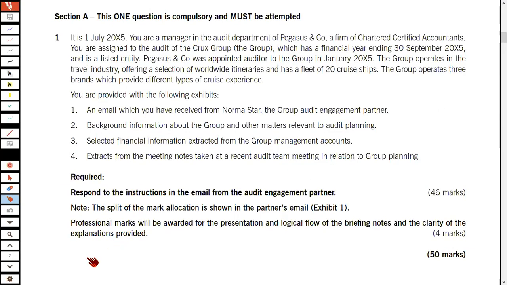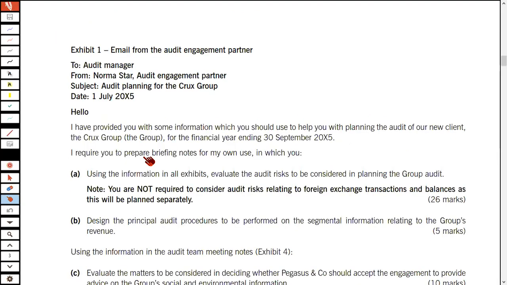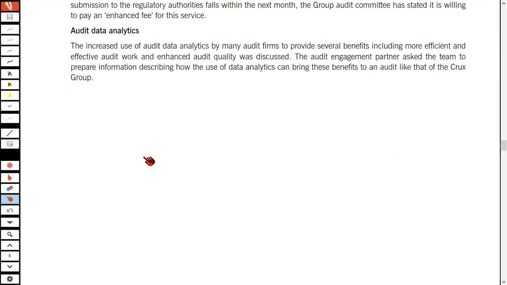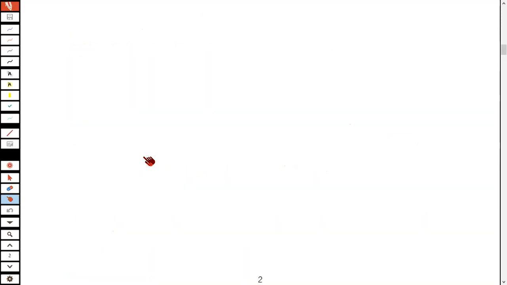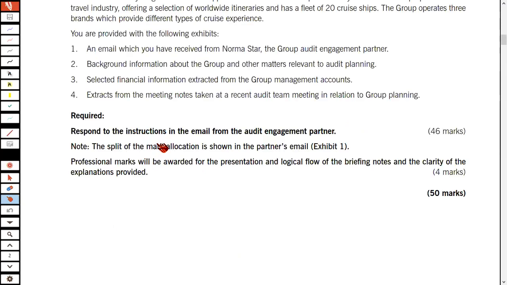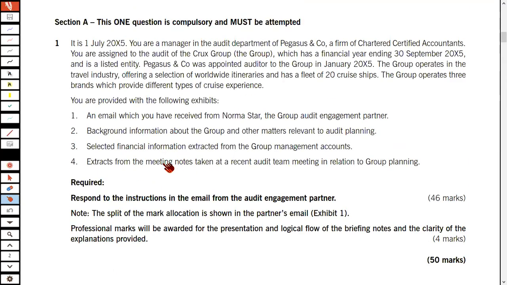If you could just look at this section A, it's actually going to be a very long case study. And what is it that is covered in this case study? Let me actually take you through. The whole question is there, but I'm just focusing on the important areas, which is: respond to the instructions in the email from the audit engagement partner.